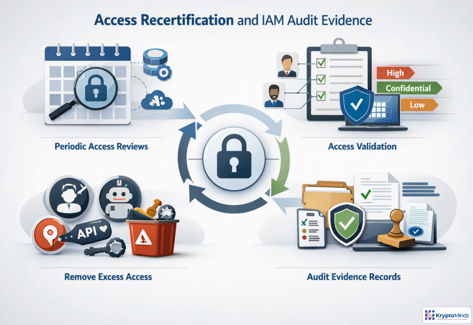Access control is not a one-time decision. It has to be recertified as teams, data, and systems change. Periodic reviews confirm who still needs access to sensitive datasets, model registries, deployment tools, and APIs. Reviewers compare permissions against role, business need, classification, and risk. Then they remove stale users, unused service accounts, orphaned keys, and excessive privileges. Just as important, they keep evidence: approvals, policy exports, exceptions, and completed review records.